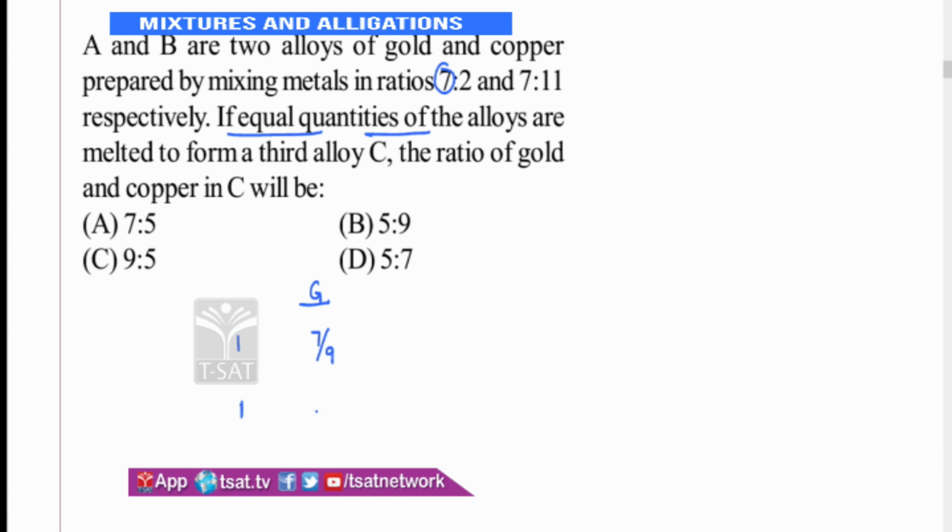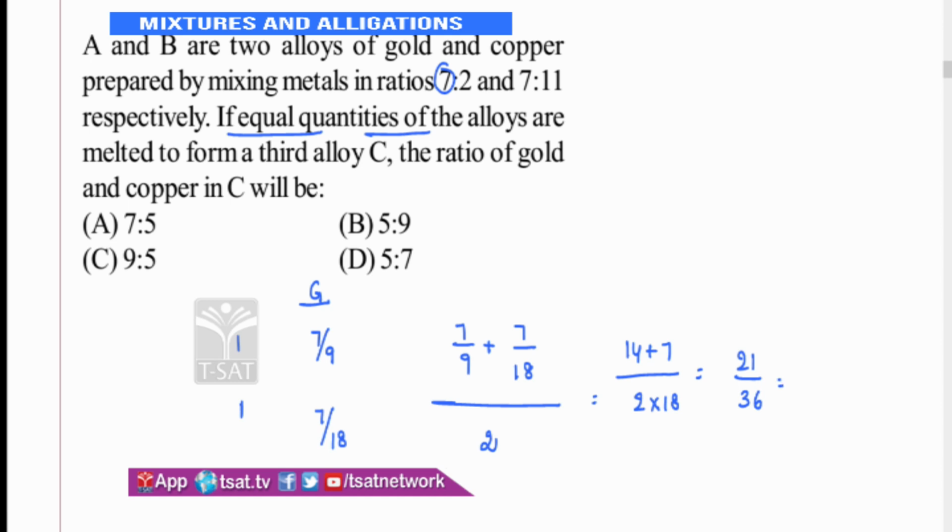What is gold in the second one? 7 out of 18 parts. In the resultant mixture, the formula says N1A1 plus N2A2 divided by what? Divided by N1 plus N2, that is 2. So 1 into 7 by 9, plus 7 by 18. Take the LCM. LCM gives you 18. So 9 2s are 14 plus 7, 21. This 18 comes down, 2 into 18, 21 by 36. Cancel it in 3 table, 7 by 12. So gold in the resultant mixture is 7 by 12.